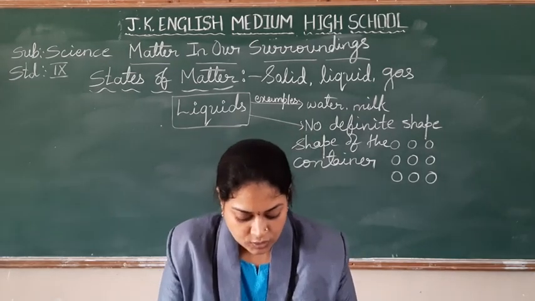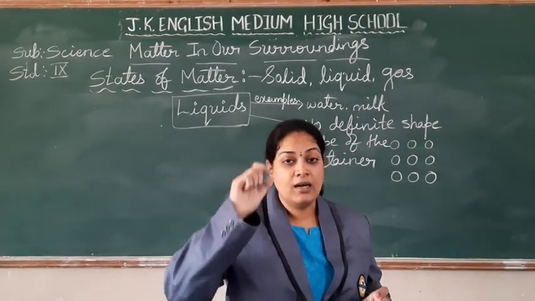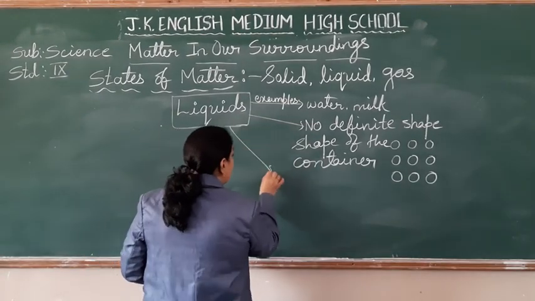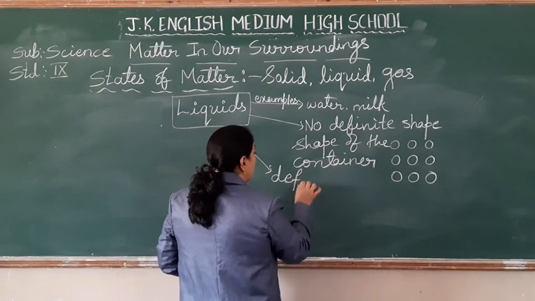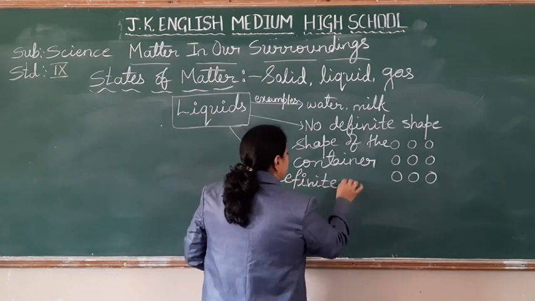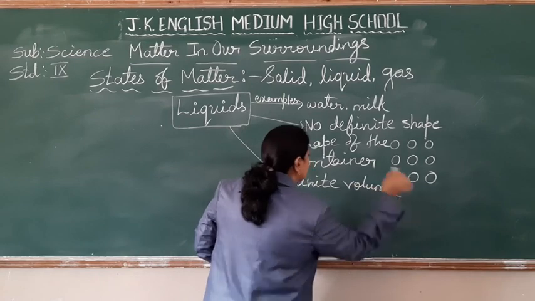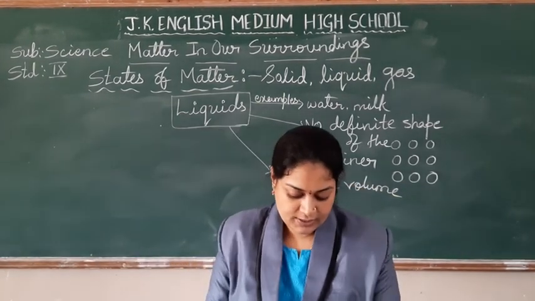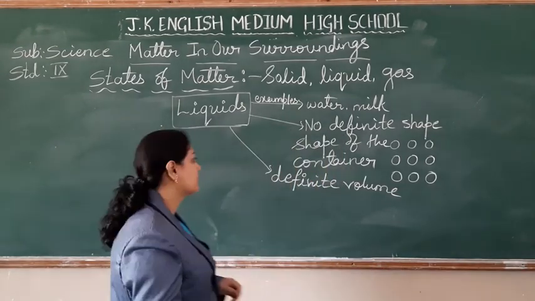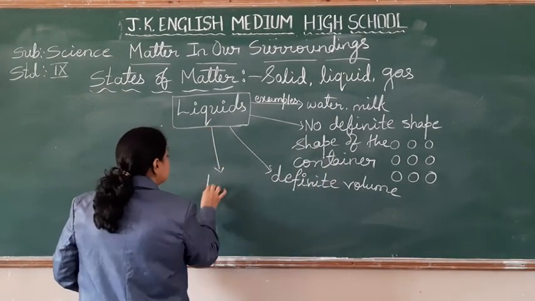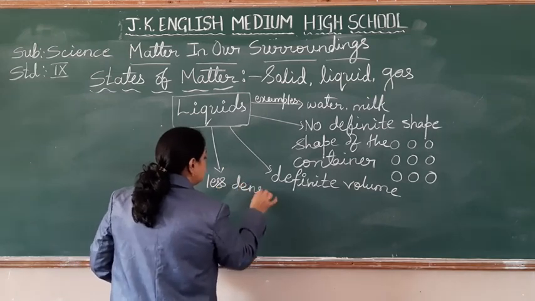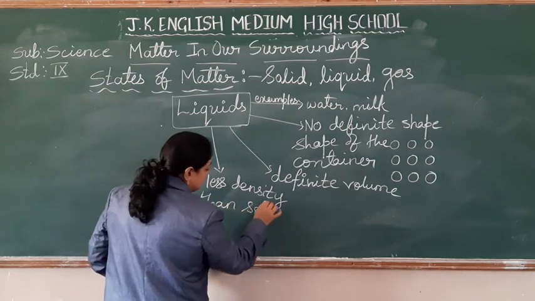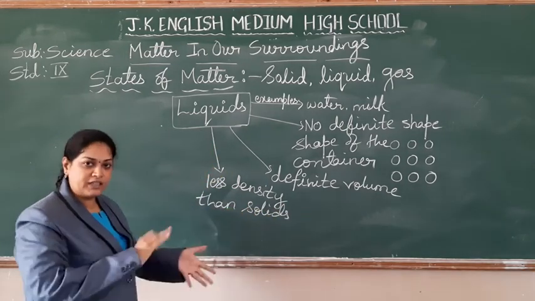But here I used the words, you take one glass of water, meaning that is fixed. So we can say liquids have definite volume. They have definite volume but not definite shape. Right, students? What about the density then? The density is less than solids, meaning you compare it with the solids.